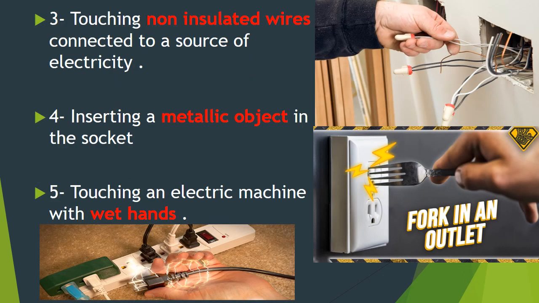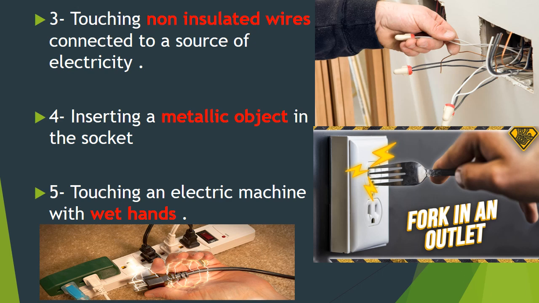Number 3, touching non-insulated wires also connected to the source of electricity. Of course, so that they have electric current flowing. Then let's read number 4. Inserting a metallic object in the socket. Okay? Like this person trying to put a fork in an outlet or in the socket. Okay? By inserting a metallic object in the socket, because metals are good conductors of electricity.